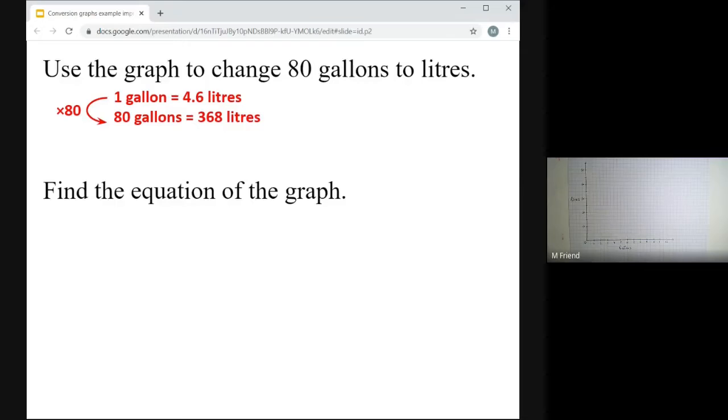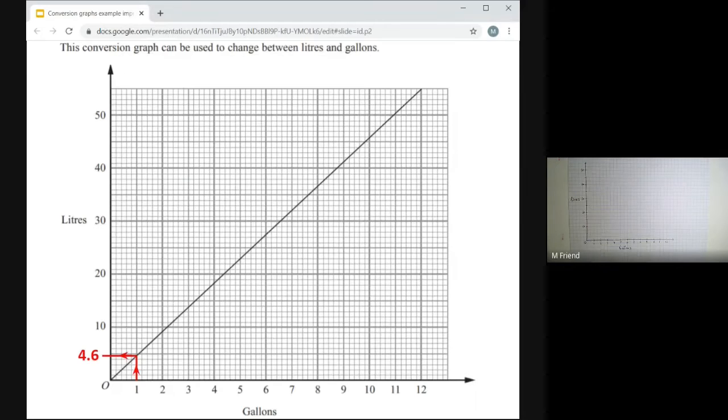So I tried to use the graph to look up 80 gallons, but it wasn't on there. And I chose to do this one, didn't I? The one gallon, and that comes out as 4.6 litres. But that wasn't my only option. I could have chosen all sorts of things. A lot of people would have chosen something like this. The question wanted 80 gallons, but if you look up just 8 gallons, it's quite easy to use this answer.